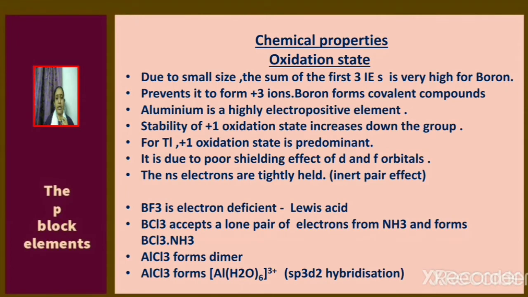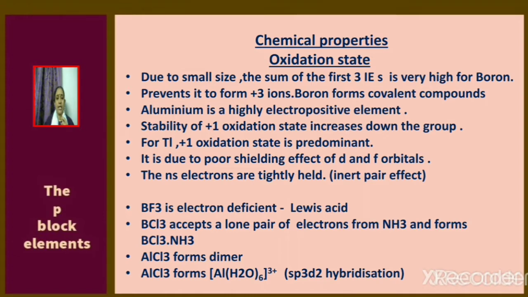We shall continue with the chapter the p block elements. We were discussing about group 13 elements. The group 13 elements are boron, aluminium, gallium, indium, thallium and nihonium. We shall now discuss about chemical properties. In that, consider oxidation state.